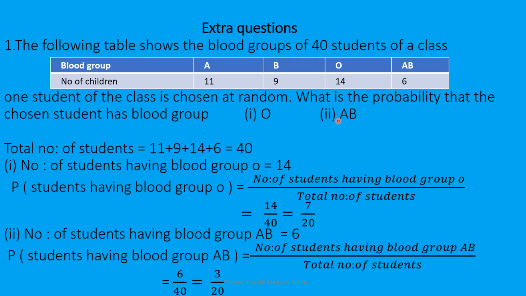Now question number 2. Number of students having blood group AB. From the table you will get AB 6 students. So you have to write 6. Therefore, probability of students having blood group AB equals number of students having blood group AB upon total number of students. So that is 6 upon 40. Cutting down the common factor, you will get 3 upon 20. You can write it as a fraction or as a decimal.